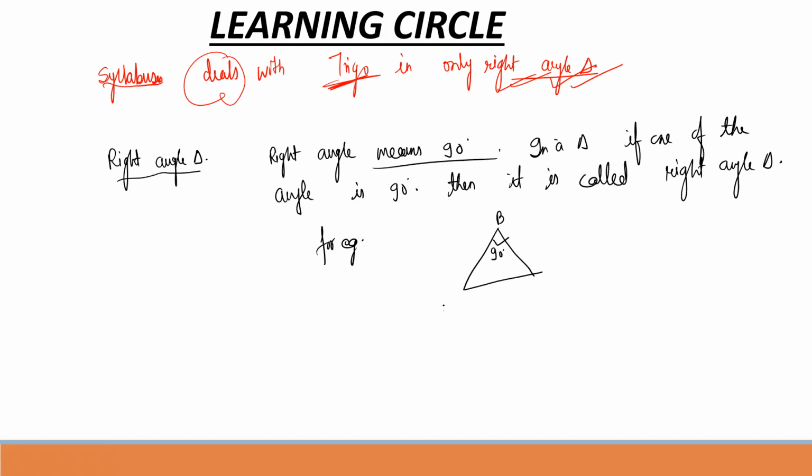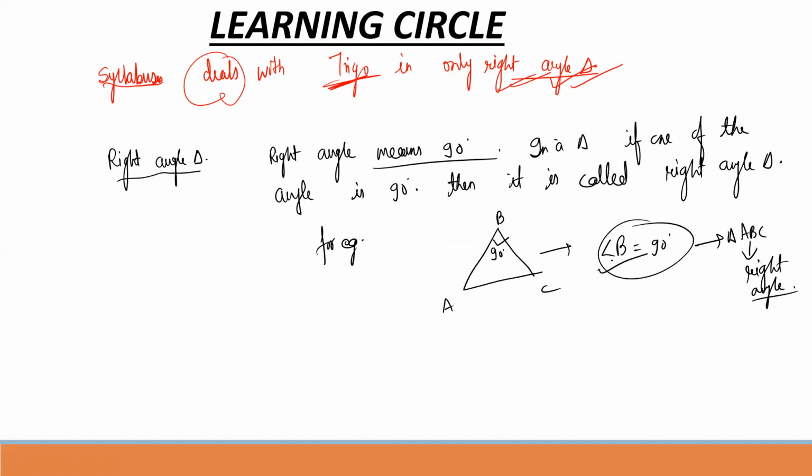This is B, this is A, and this is C. So one of the angles, which is angle B, is equal to 90 degrees. So triangle ABC is a right angle triangle. We do not care about the other angles. We just care that there should be at least one angle which is equal to 90 degrees, and then it will be called a right angle triangle.